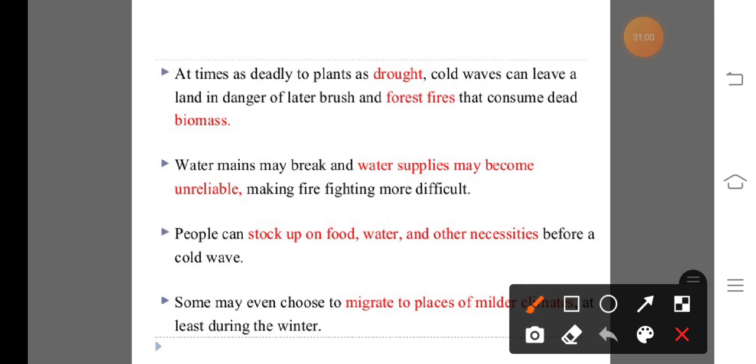Wind, water may break and water supply may become unreliable, making firefighting more difficult.